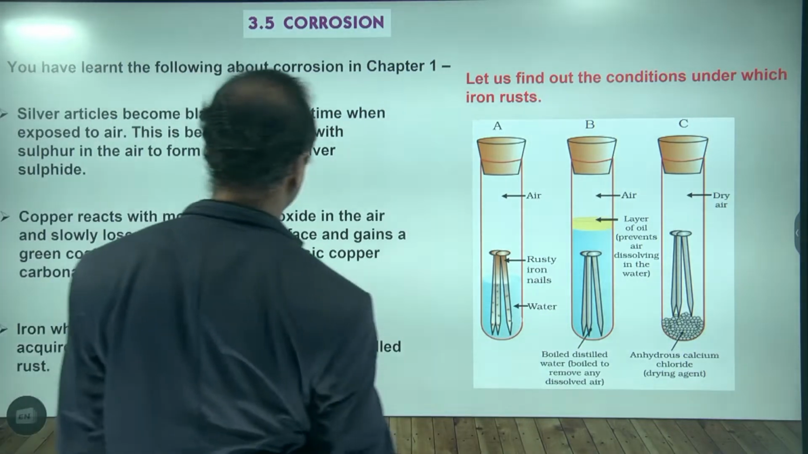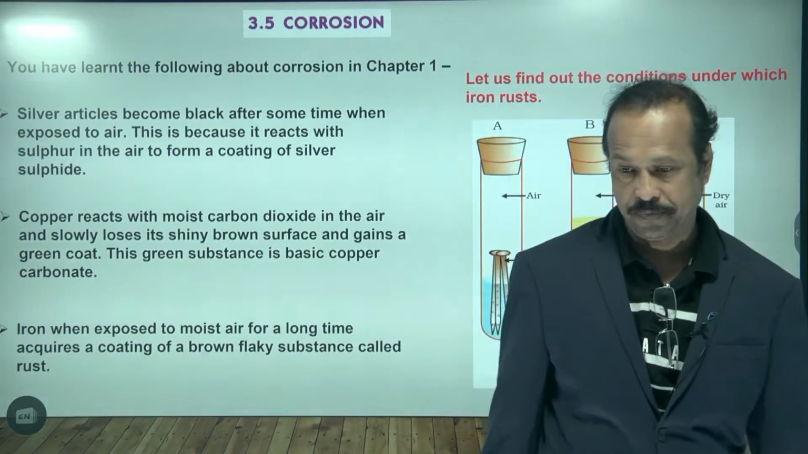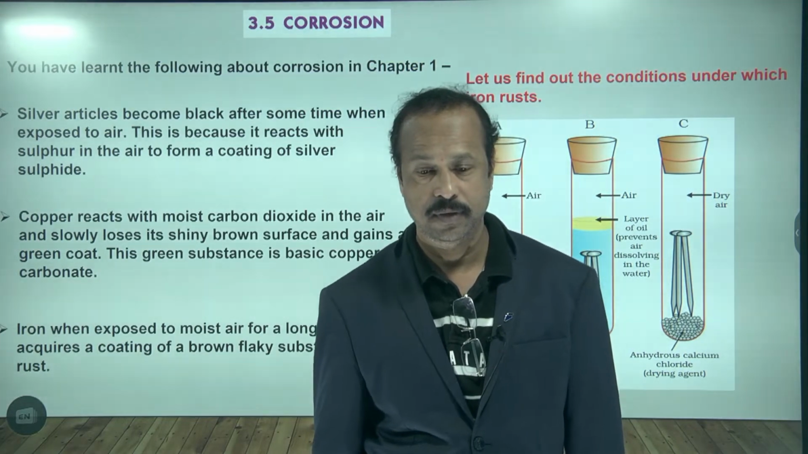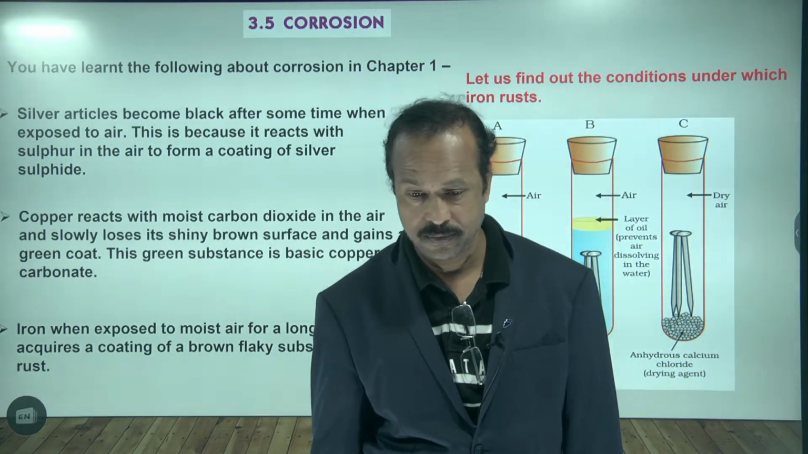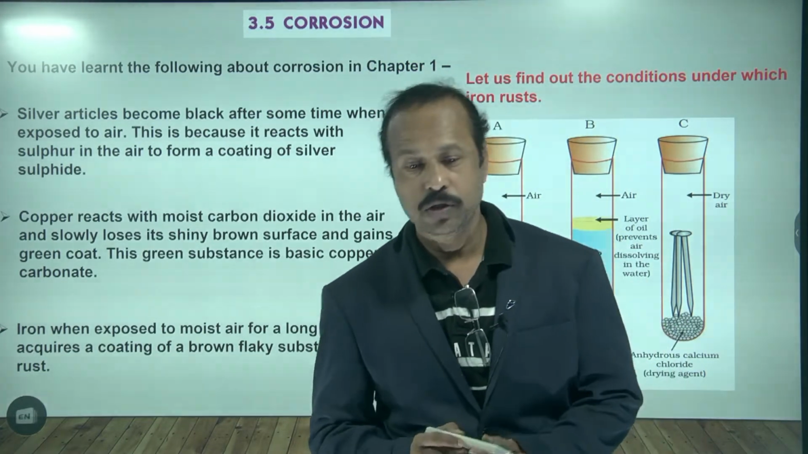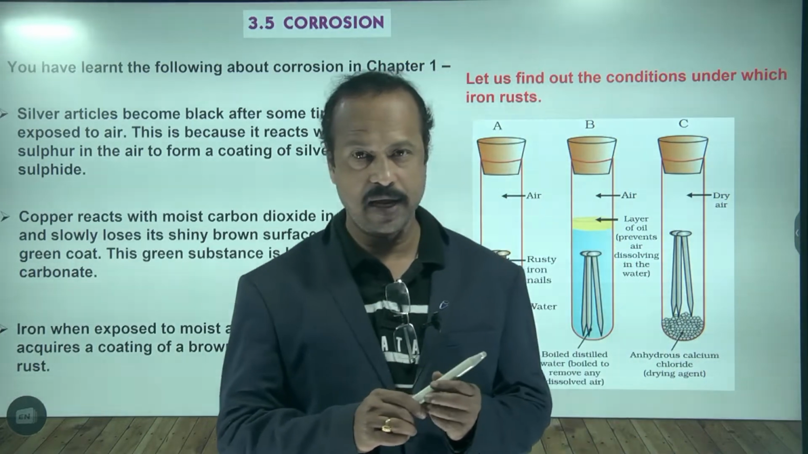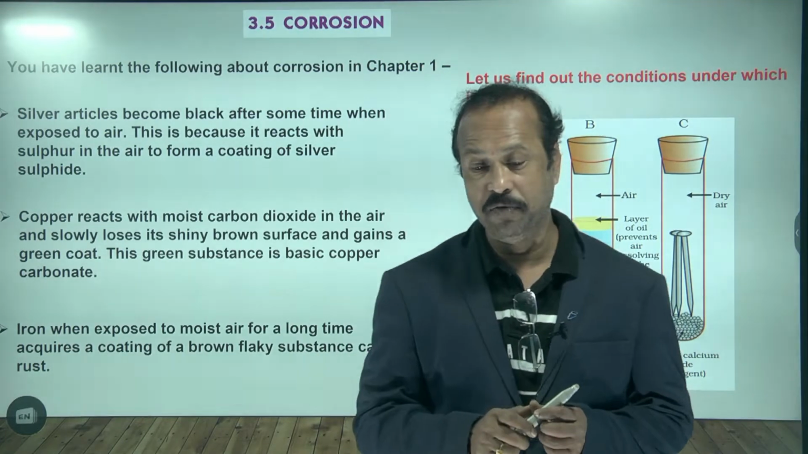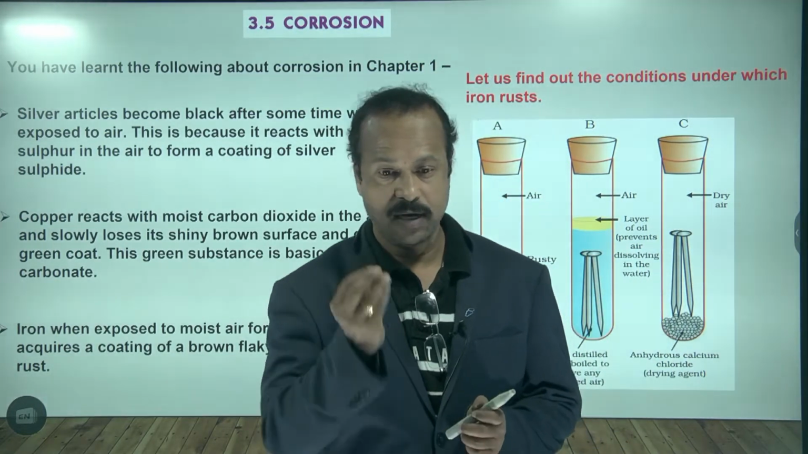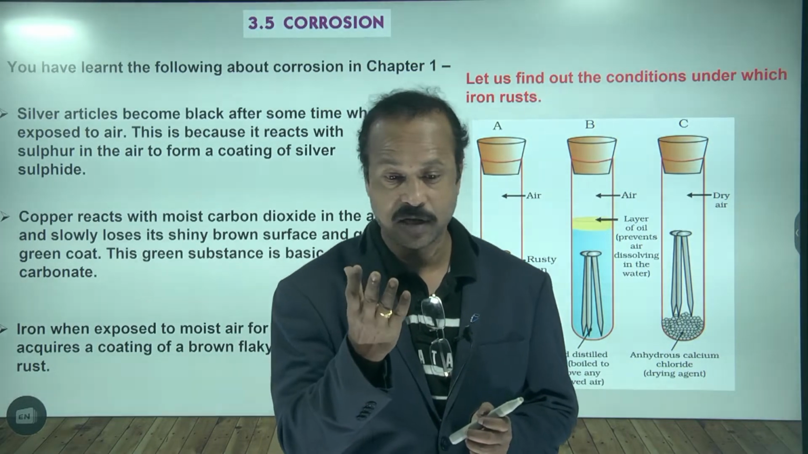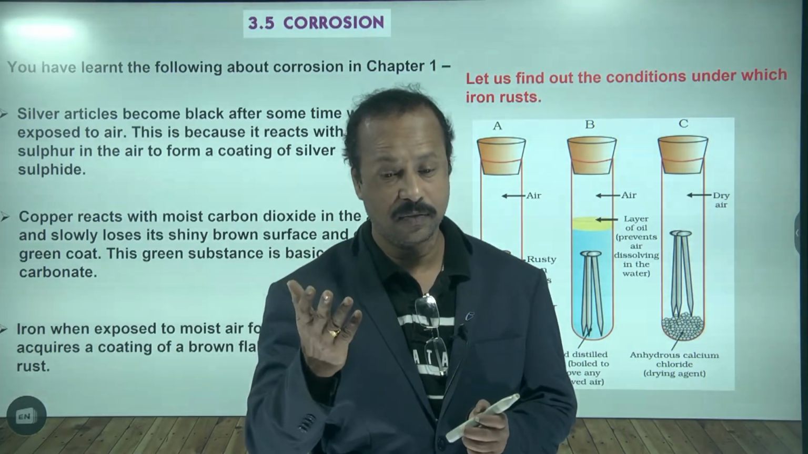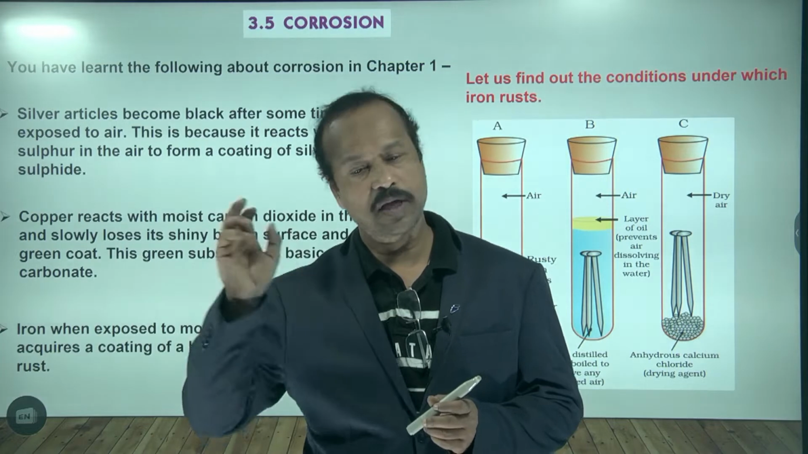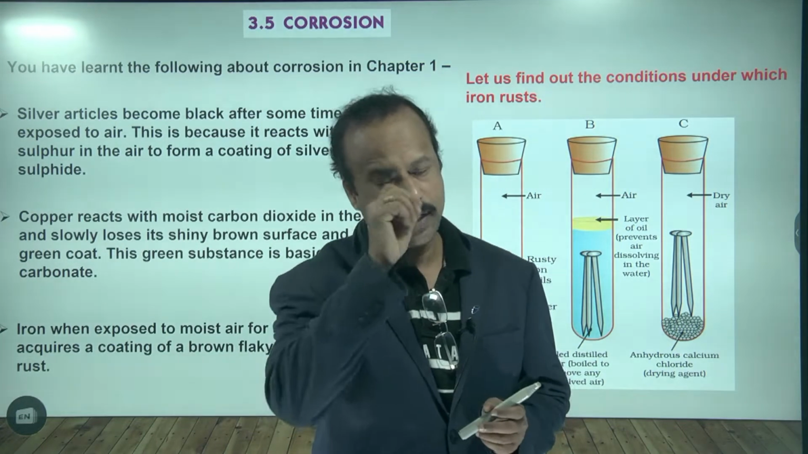Now we are coming to the most important topic, corrosion. Do you know what corrosion is? No, sir. For example, you purchase one iron nail from the shop. When you purchase it, it is shiny, because metals are lustrous. Lustrous means they are shiny. Now keep that iron nail outside in your garden.